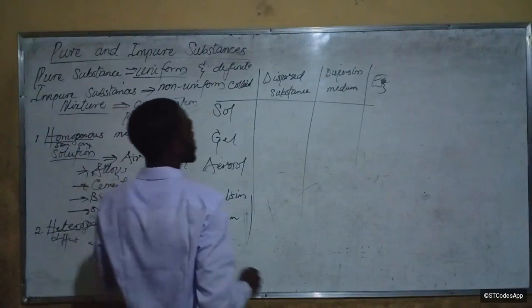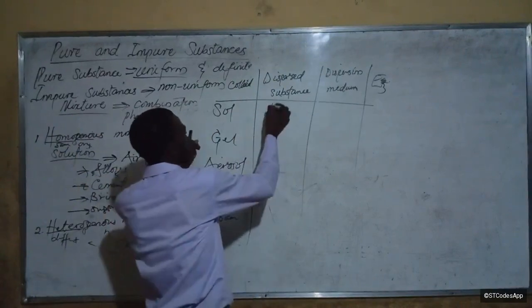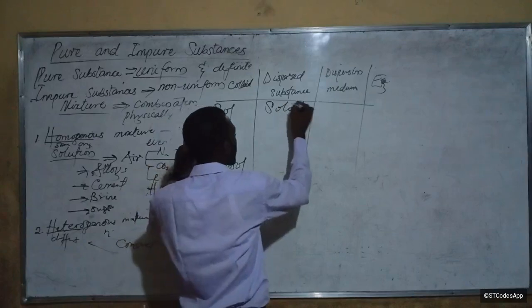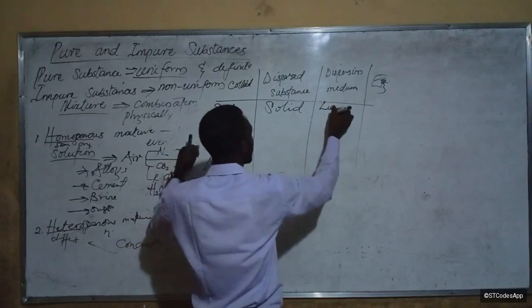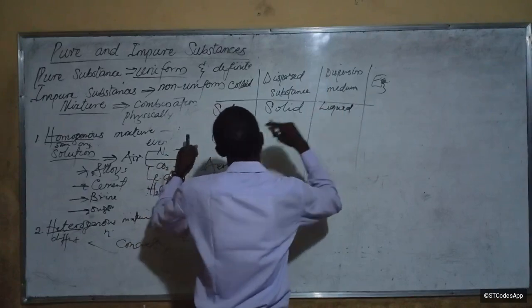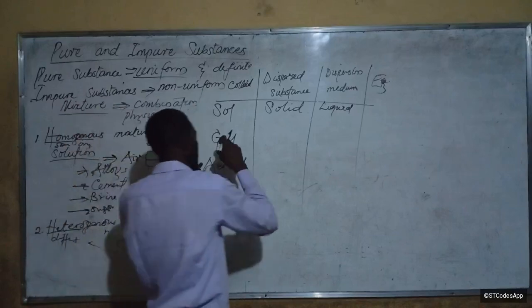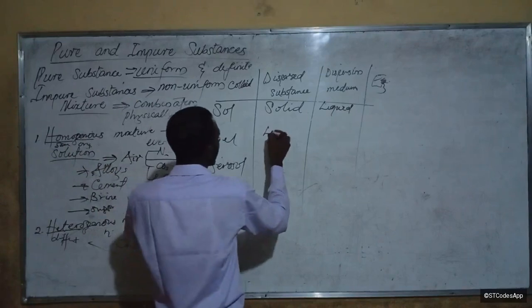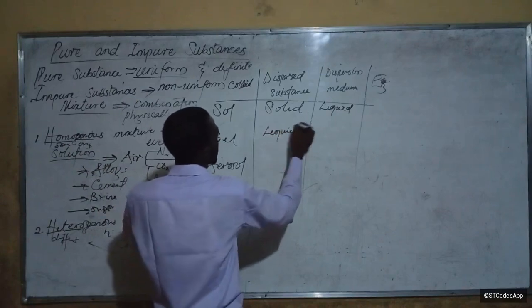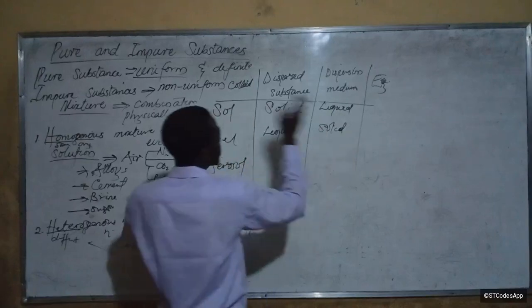Now, what substance is dispersed in a solid? For a sol, the substance dispersed is a solid, and it is dispersed inside the liquid. Is that clear? For the case of gel, the substance dispersed is a liquid, and it is dispersed in the solid. You see, they are just interchanging.